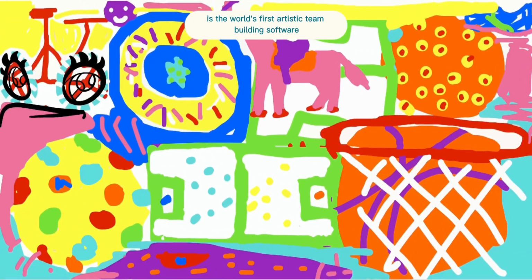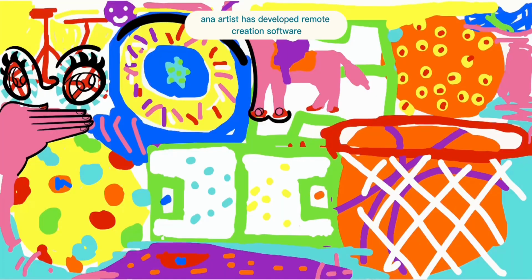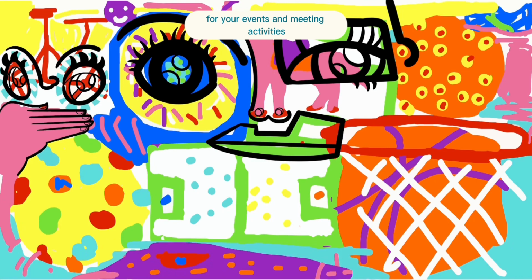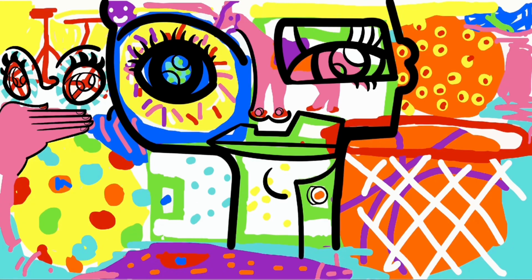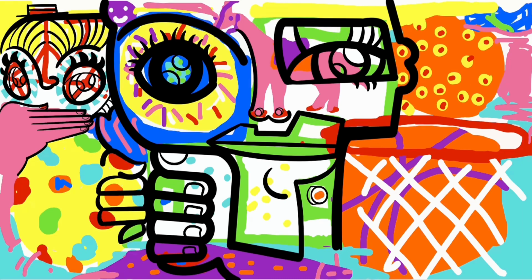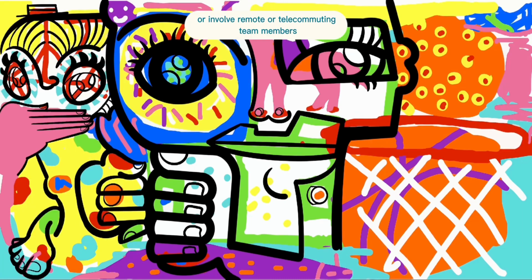Digital Mural is the world's first artistic team building software. Artist aNa has developed remote creation software for your events and meeting activities. This allows you to offer an innovative collaborative activity or involve remote or telecommuting team members.